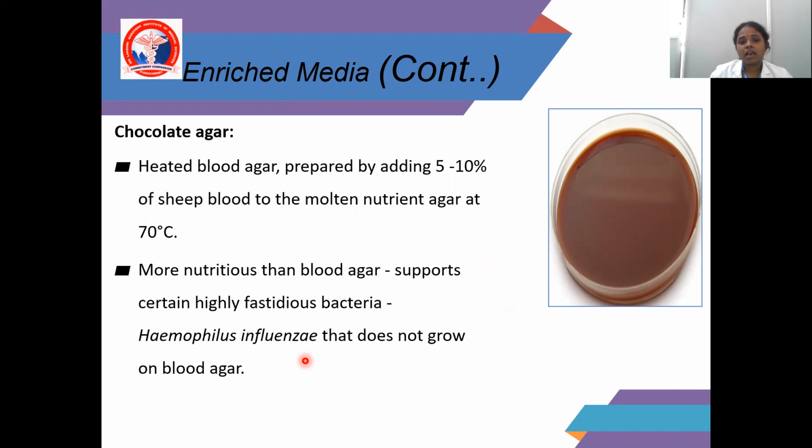It supports certain highly fastidious bacteria, for example Haemophilus influenzae, which does not grow on blood agar. See the picture, a chocolate agar shown in a petri dish.